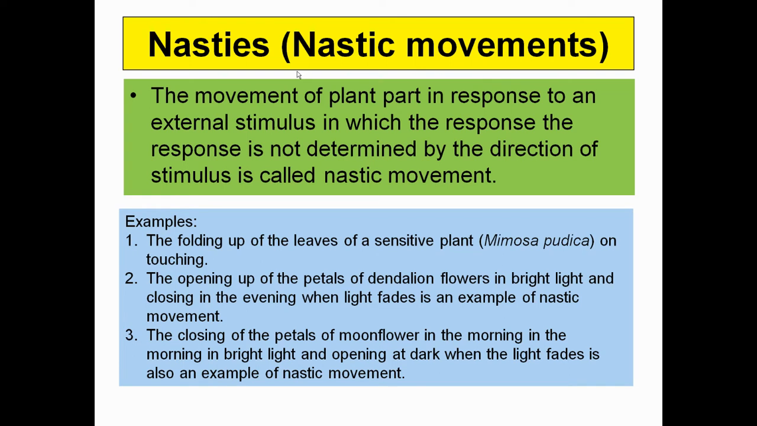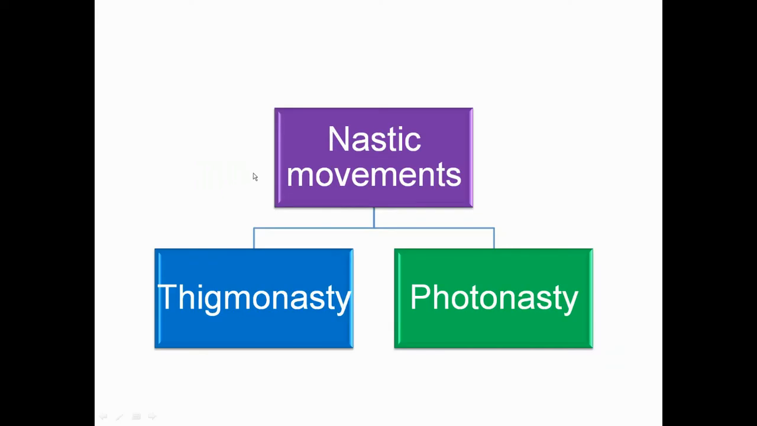So these types of nastic movement, where the stimulus does not determine the direction of the response, you can observe in Mimosa pudica, dandelion flower and moonflower. Nastic movements are basically divided into two categories. On the internet you will find numerous categories, but we have to focus only on two: thigmonasty and photonasty.